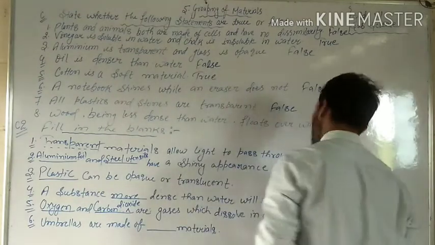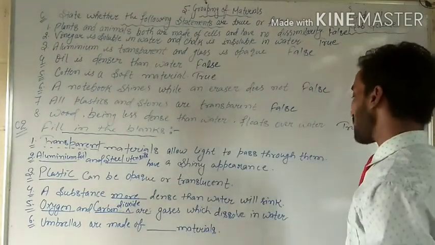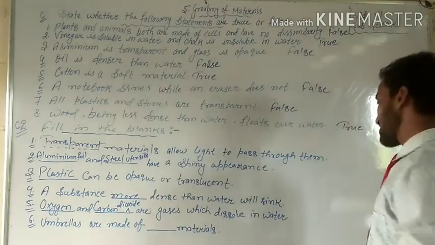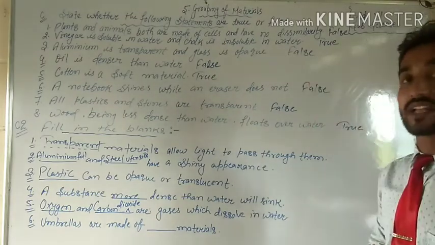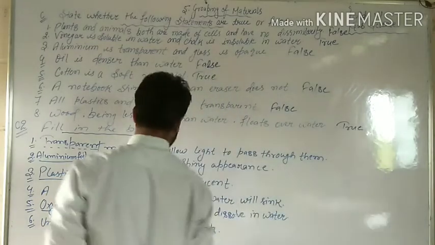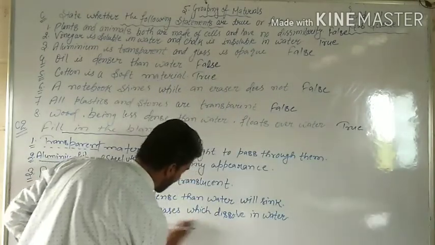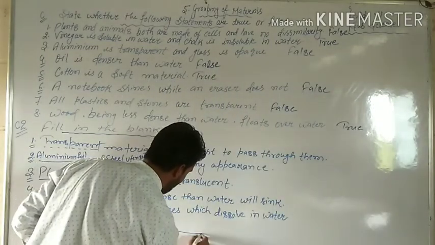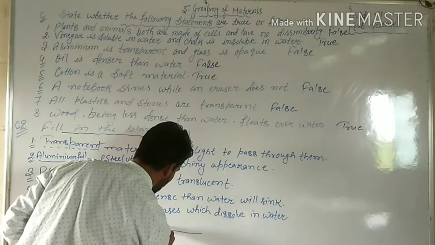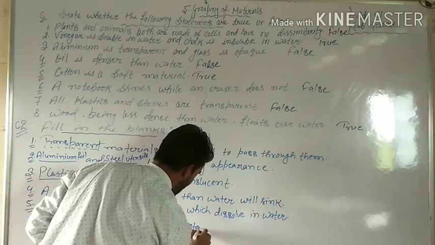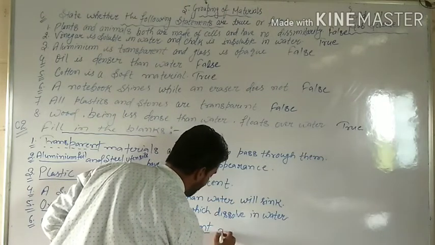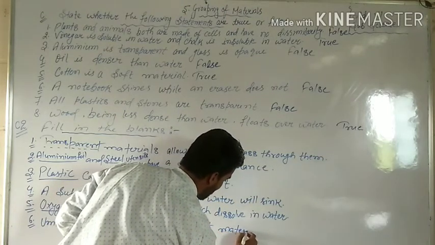See, next question, students. Umbrellas are made of, fill in the blanks, materials. Umbrellas are made of this type of materials. Then we can say that water resistant or waterproof materials. Okay, students.